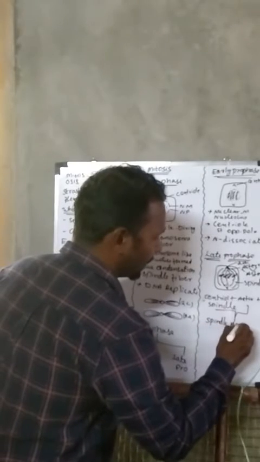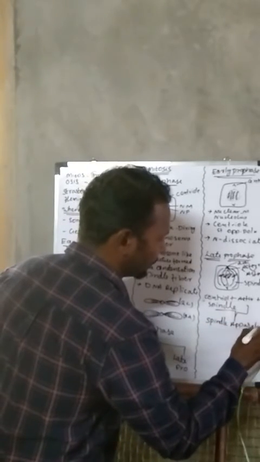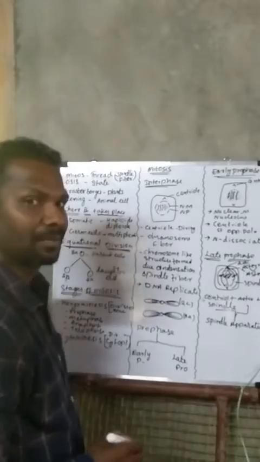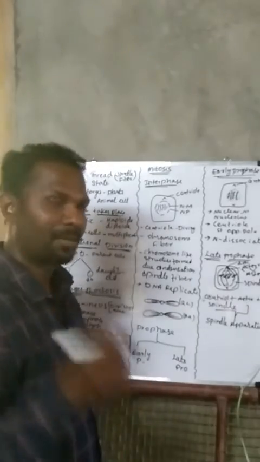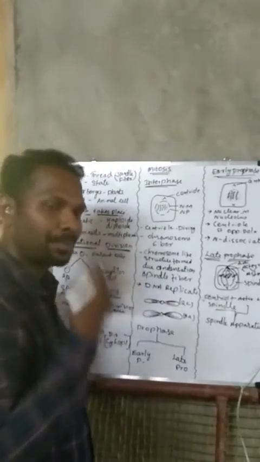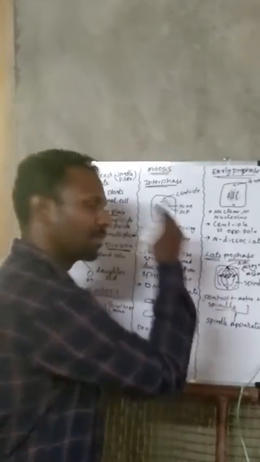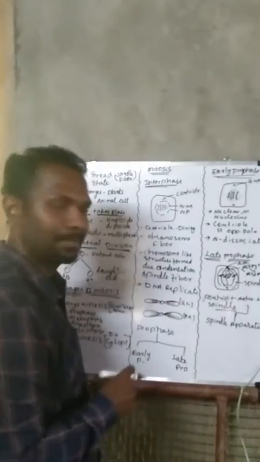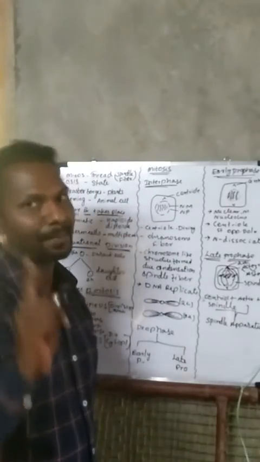From an exam point of view, if the question is asked, how many spindle apparatus are there in the prophase? The answer is simple, only one spindle apparatus.